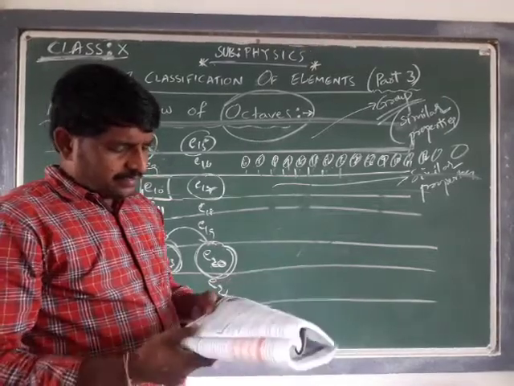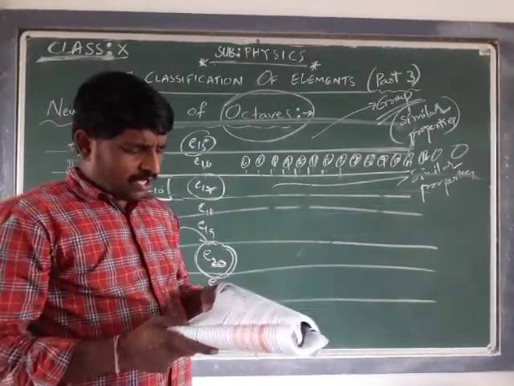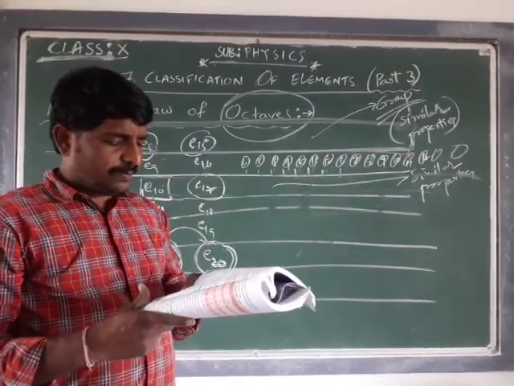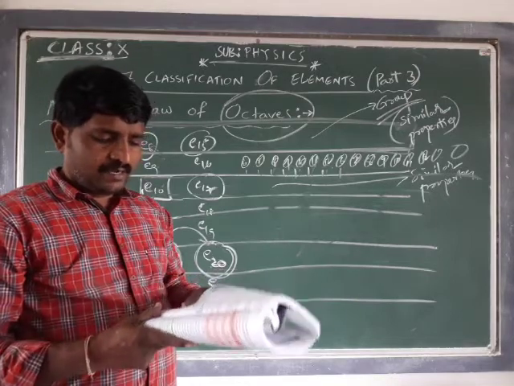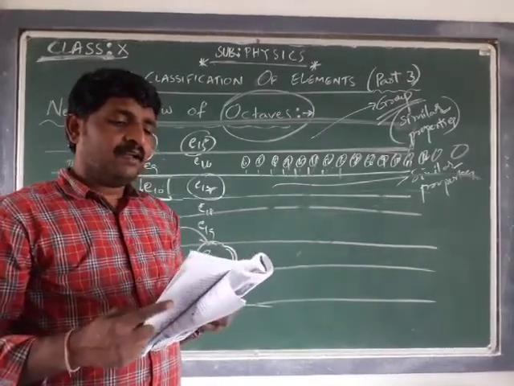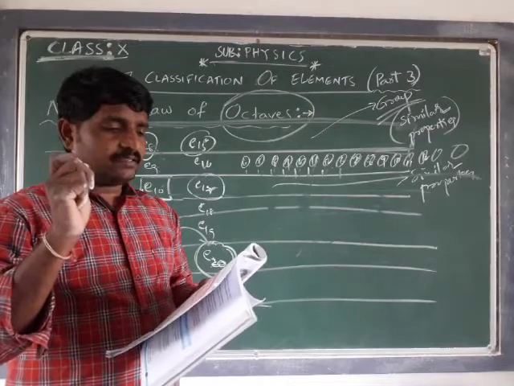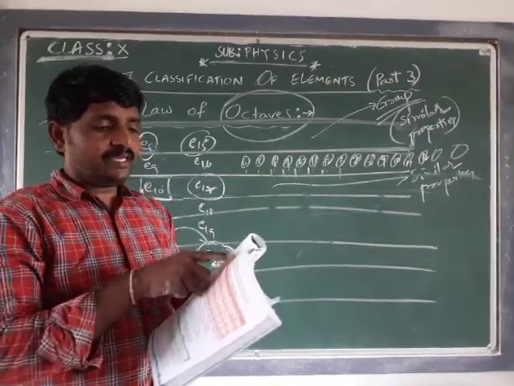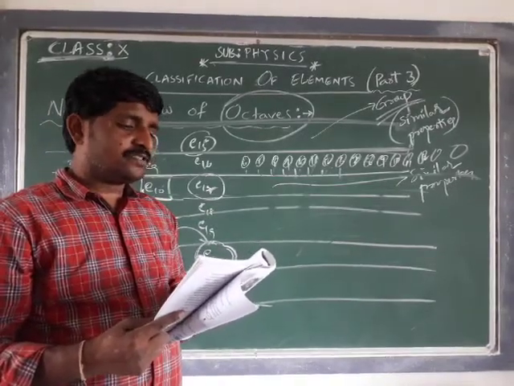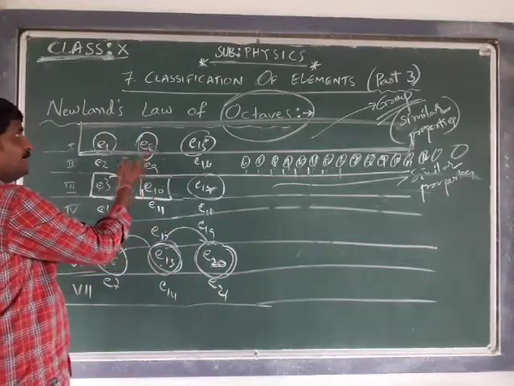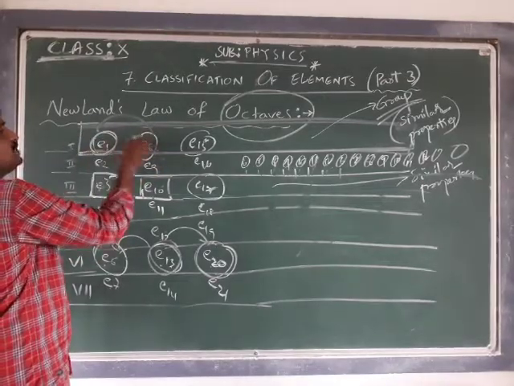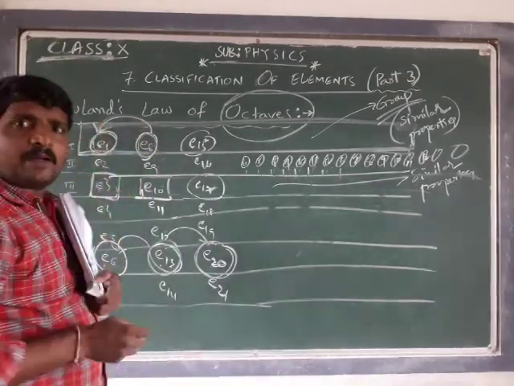See, Newlands' law, that is the law of octaves, states that when elements are arranged in ascending order of their atomic weights, they fall into a pattern in which their properties repeat at regular intervals. Every eighth element starting from a given element resembles the properties of the starting element. Counting 1, 2, 3, 4, 5, 6, 7, 8, the 8th element is resembling the properties of the first element.